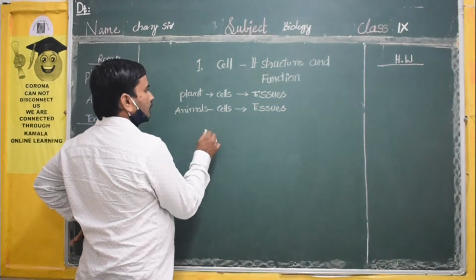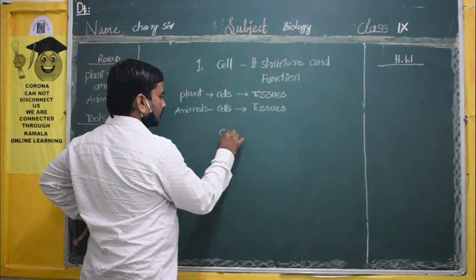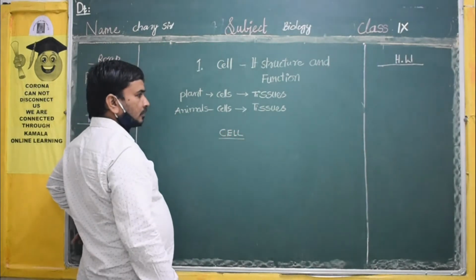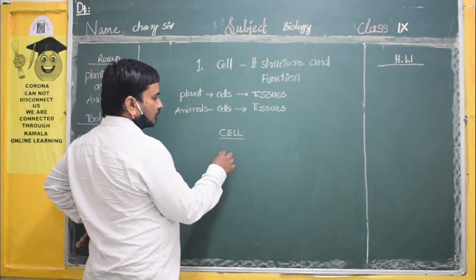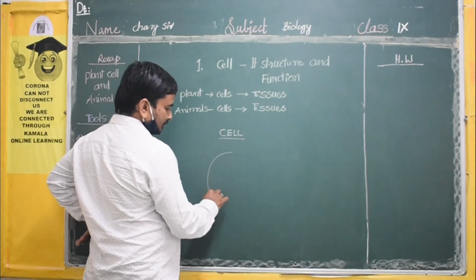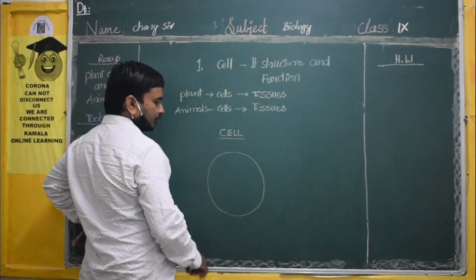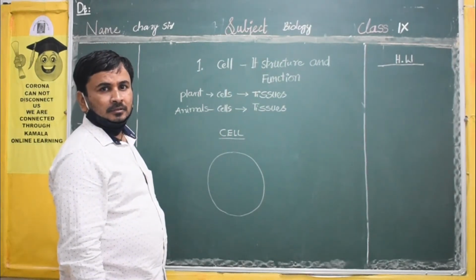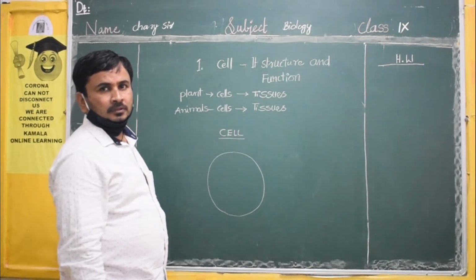Now we will discuss the cell. In the cell, maximum 99% of the cells will have a round shape.